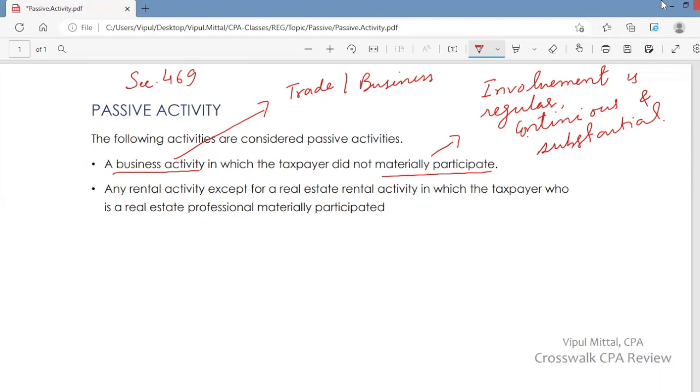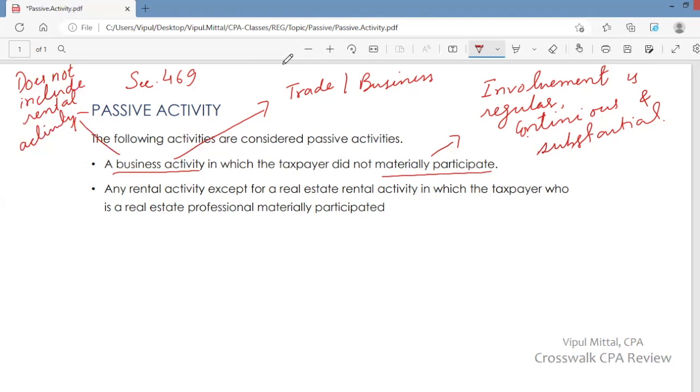Otherwise, you are not materially participating. Also, here, business activity does not include your rental activity. All right. So your business activity in which you do not materially participate is your passive activity.